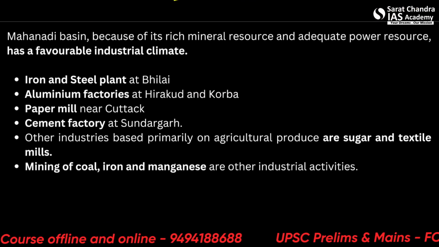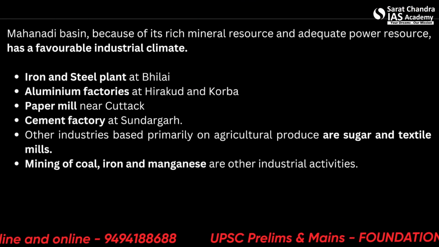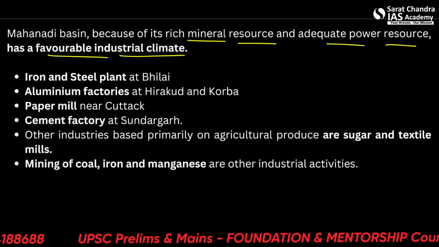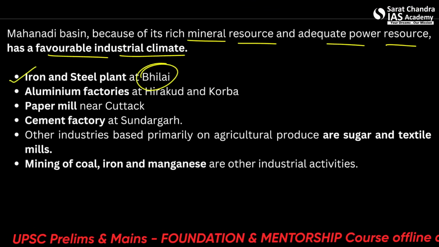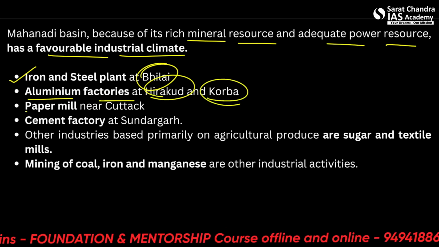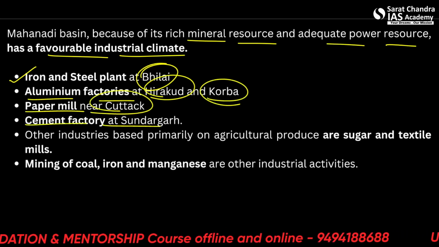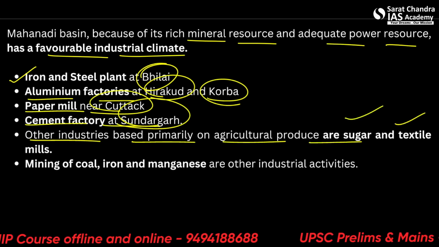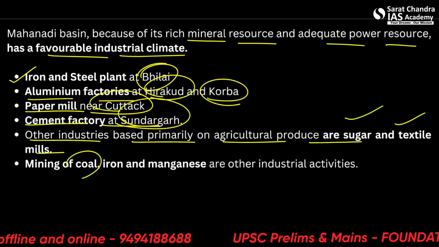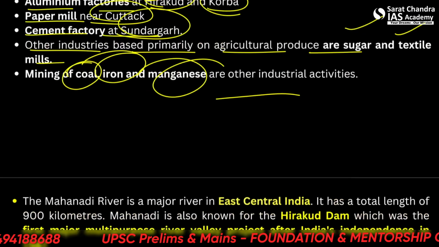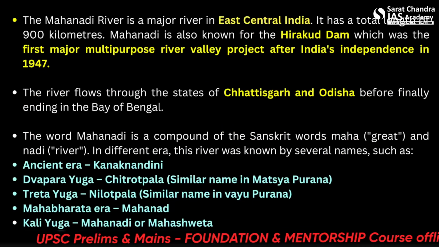Okay. So the Mahanadi Basin, because of its rich mineral resources and adequate power resources, has a favorable industrial climate. So iron and steel plants are at Bhilai. Aluminium factories at Hirakud and Korba. So these are in Odisha. Paper mill near Cuttack. Cement factory at Sundargarh. Other industries based primarily on agriculture produce are sugar and textile mills, and mining of coal, iron and manganese are other industrial activities. So you can correlate with the industrial map of, let's say, India.